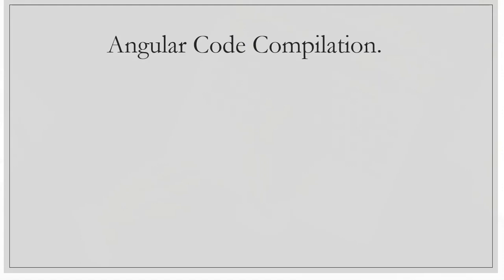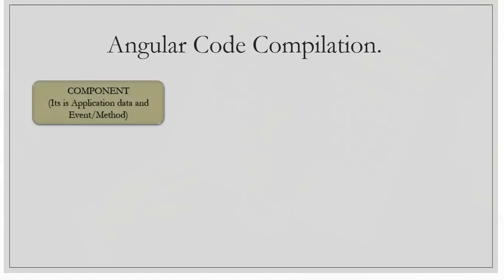As we have already discussed, TypeScript enhances the maintainability of your code, because now we are going to use classes and interfaces within JavaScript. But the problem with TypeScript is that our browsers are designed in such a way that they can understand only JavaScript. But in Angular, we are using TypeScript.